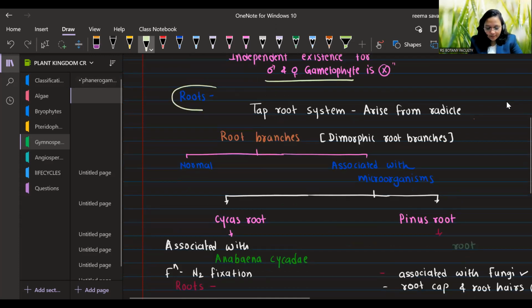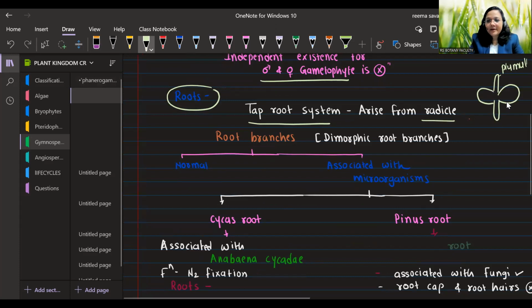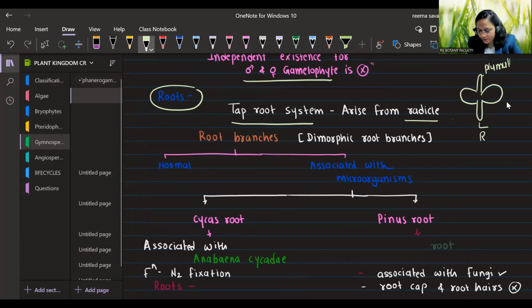Now, next about their roots. They have a taproot system. In dicots from angiosperms and in gymnosperms, they have a taproot system that arises from the radicle. Do you know what the radicle is? We have studied about the embryo. The embryo has parts: cotyledon, one part is plumule and another part is radicle. From the radicle, what arises? From the radicle, roots will form. So the radicle is the part of the embryo which gives rise to roots.